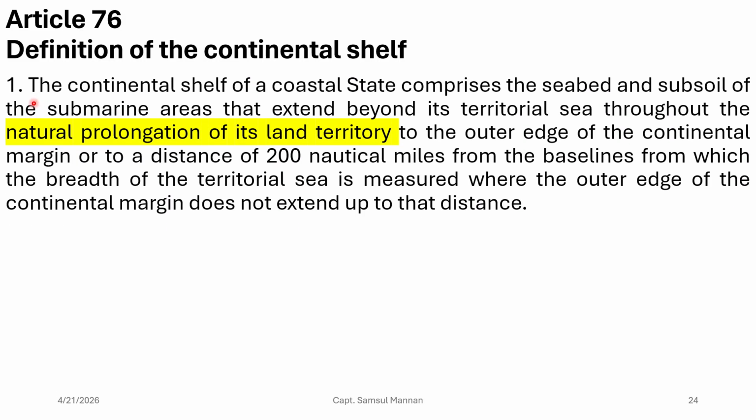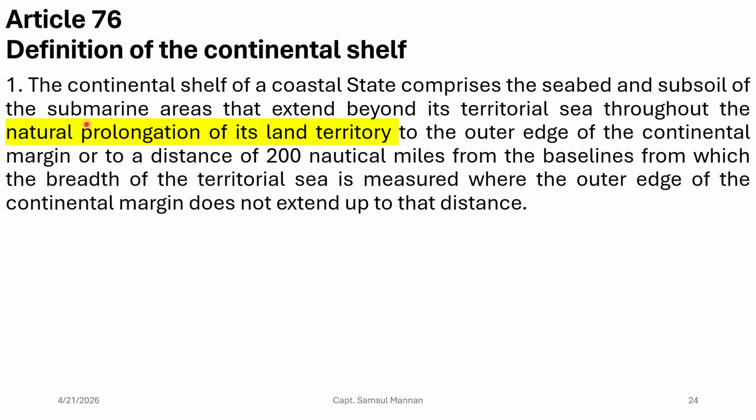UNCLOS says in Article 76 that the continental shelf of a coastal state comprises the seabed and subsoil of the submarine areas that extend beyond its territorial sea throughout the natural prolongation of its land territory to the outer edge of the continental margin, or to a distance of 200 nautical miles from the baseline from which the breadth of the territorial sea is measured, where the outer edge of the continental margin does not extend up to that distance, right?